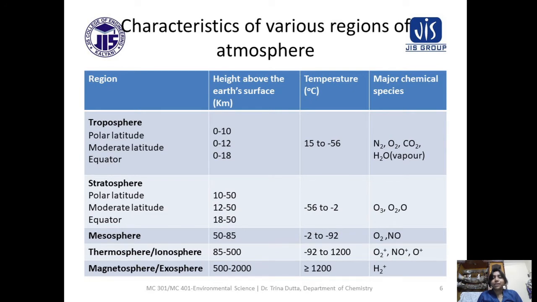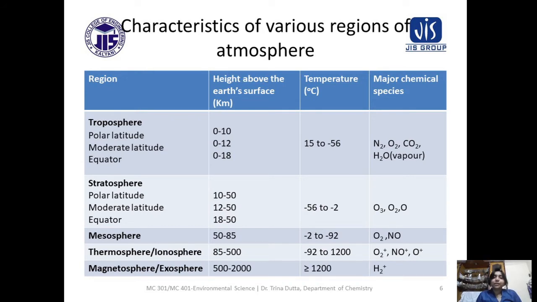If we go through this table, we can see the troposphere height is 0 to 10 at the polar latitude, 0 to 12 at the moderate latitude, and 0 to 18 at the equator latitude. This means if we measure from the poles of the earth, the south pole or north pole, we get 0 to 10. If we measure from the equator, then we get 0 to 18.